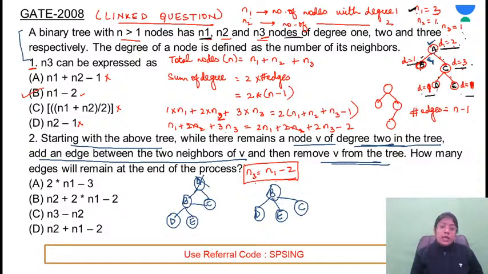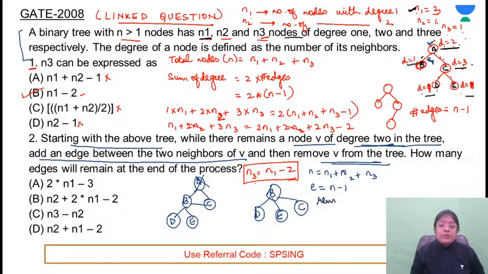Tree consider करके you can eliminate the options by using the concept. So what we have to do is total number of nodes कितनी है? That is equal to n1 plus n2 plus n3. But here, we know that number of edges are equal to 1 less than the number of nodes. But here we need to remove this n2.